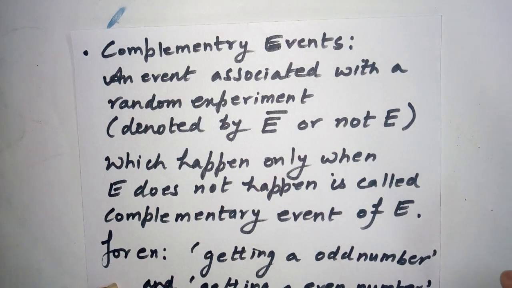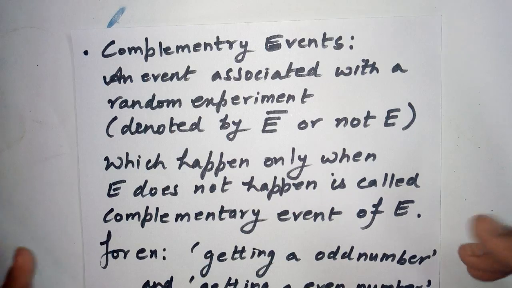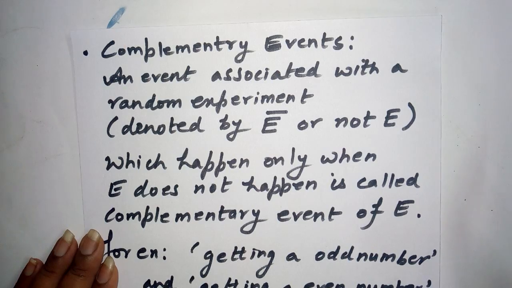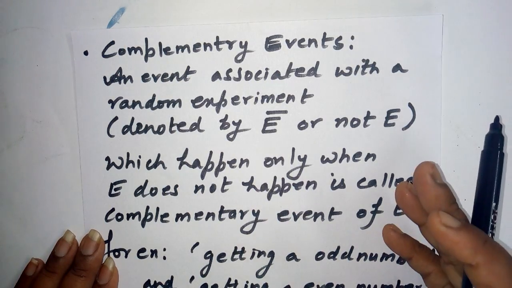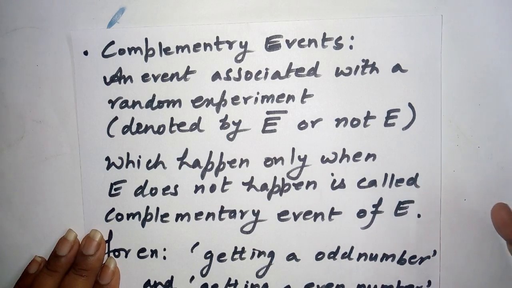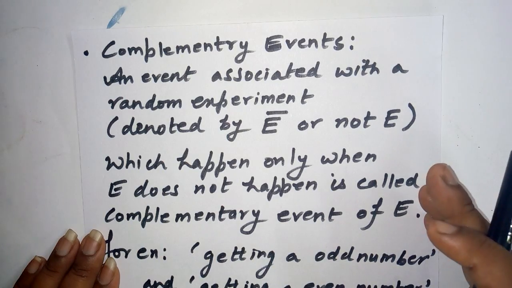So suppose we have rolled a die, and we are taking the probability of getting an odd number. Then the complementary event will be getting an even number. When the odd number comes, definitely the even number will not come, and when the even number comes, definitely the odd number will not come.